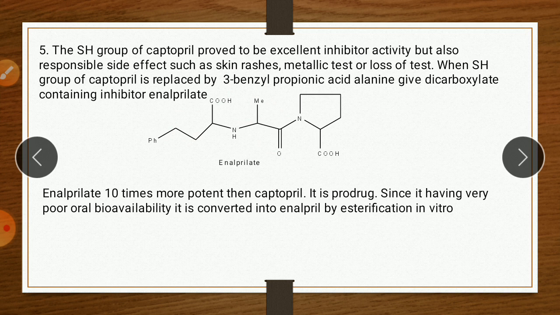So this drug contains 2 carboxylic acids, this one and this one. So in classification, it is the second class, dicarboxylate containing drugs. The example is enalaprilat, which contains 2 carboxylic groups.